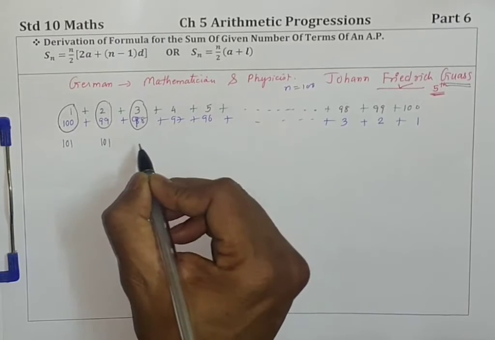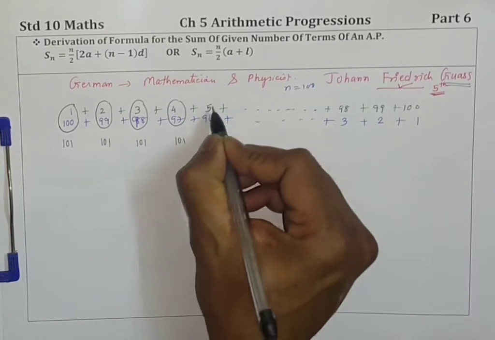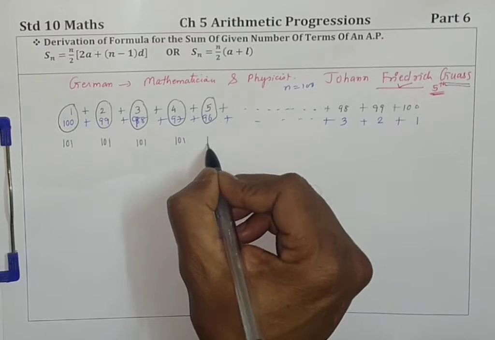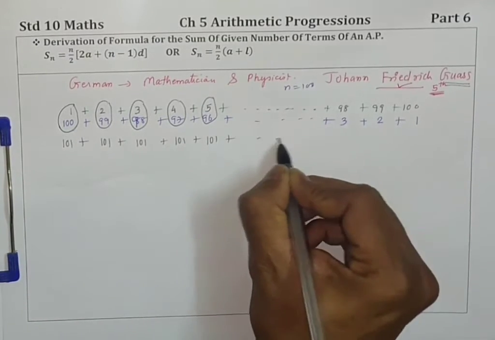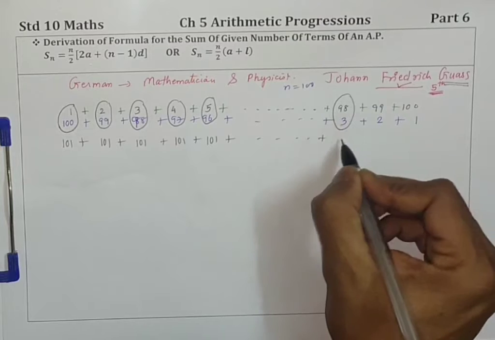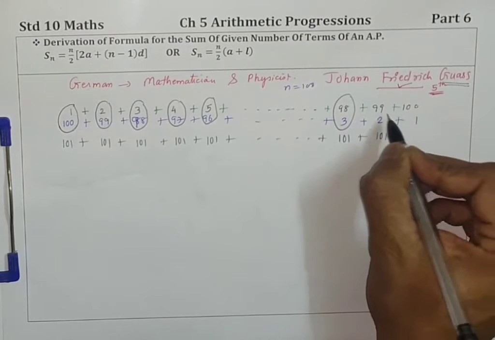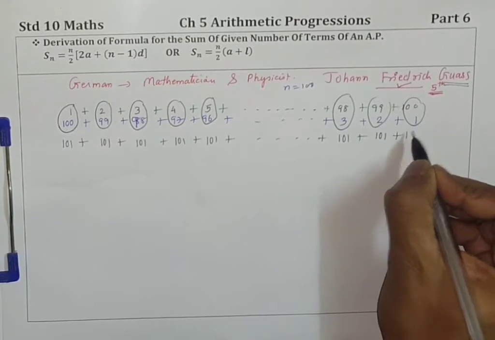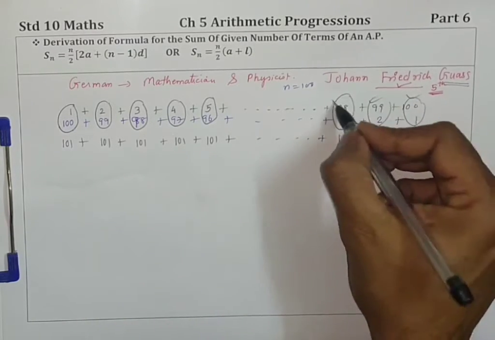What is the total of 3 and 98? 101. What is the total of 4 and 97? 101. What is the total of 5 and 96? 101. What is the total of 98 and 3? 101. 99 plus 2? 101. Correct children? And 100 plus 1? 101.